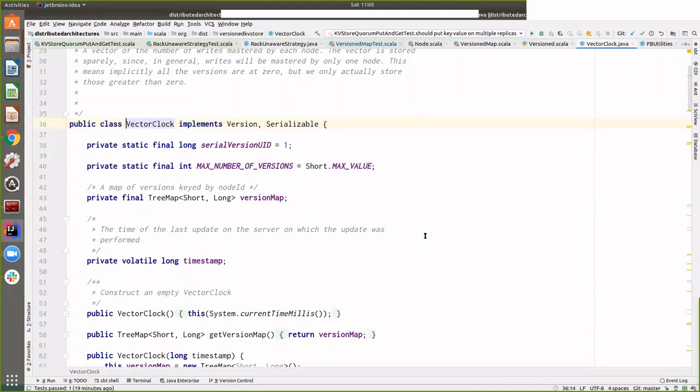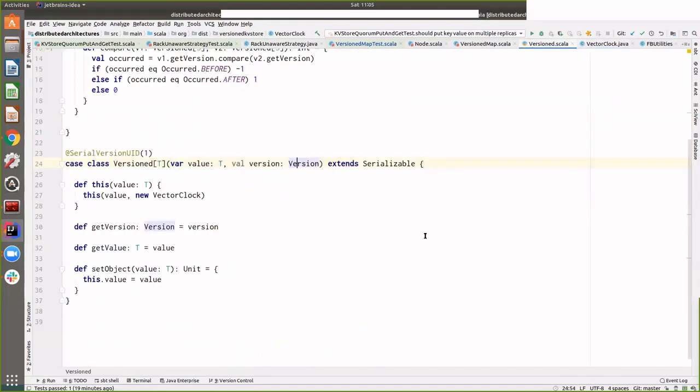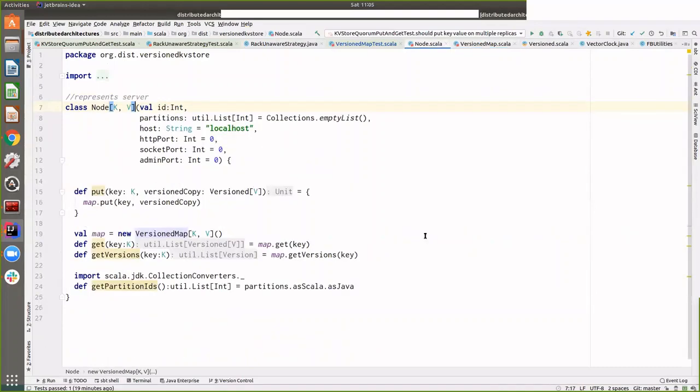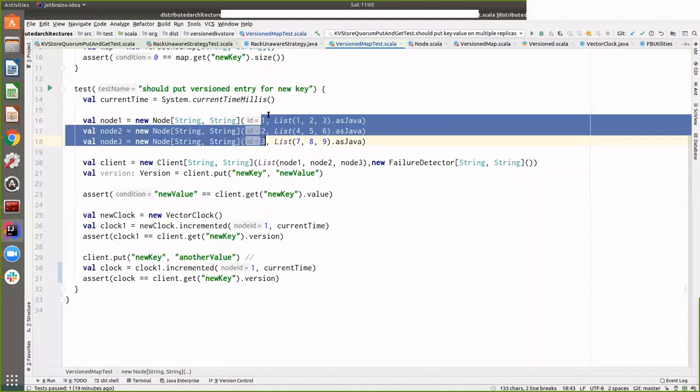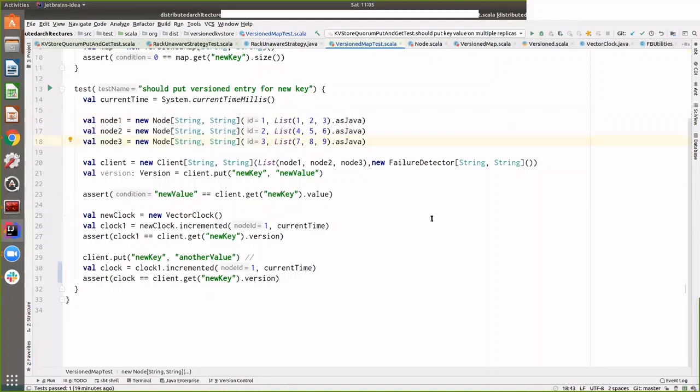Now, vector clock, the name might be scary, but it's as simple as, if you have, say, 3 nodes, you will have an integer counter for each of those. And whichever node you are storing this value to, the counter corresponding to that node will increase, and that's how it works. So if you store this in, say, node 1, you will always have the value incremented for node 1. If you store it in node 2 first, then the node 2 value will increase.